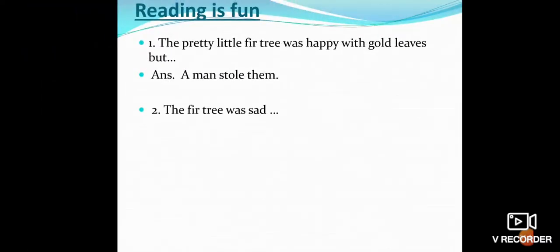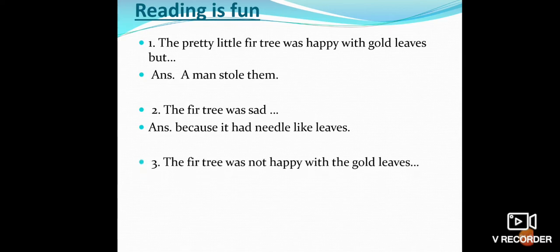Second question. The fir tree was sad. You know why the fir tree was sad? There are also three options: because it had yellow leaves; second option, because it had needle-like leaves; and the third option, because it was very short. The correct option is the second option, because it had needle-like leaves.